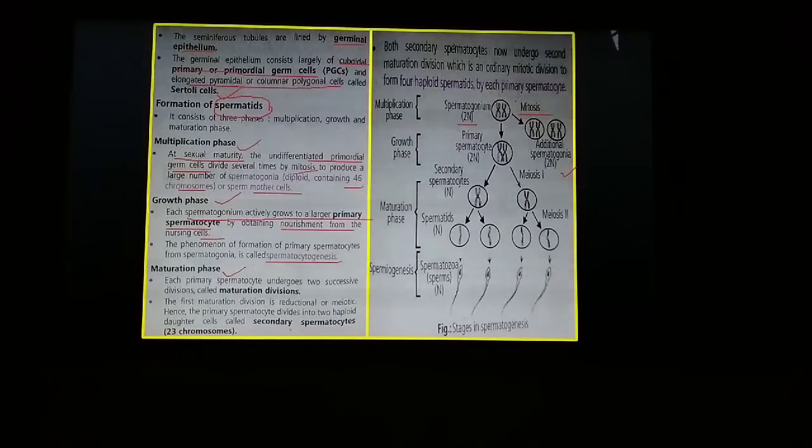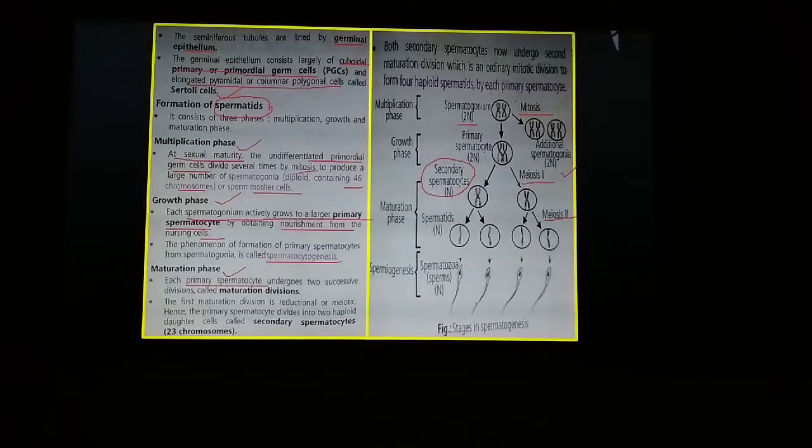spermatocytogenesis. The next process is maturation phase, where each primary spermatocyte undergoes two successive meiotic divisions. Here in the figure you can see, that is meiosis 1 and meiosis 2. Each primary spermatocyte, first after meiotic division, meiosis 1, will give secondary spermatocytes, which will have n number of chromosomes.